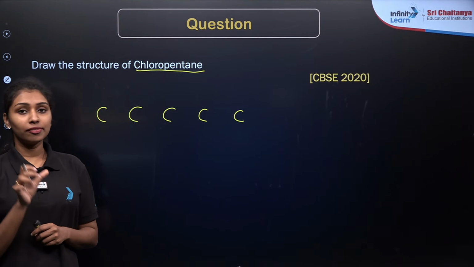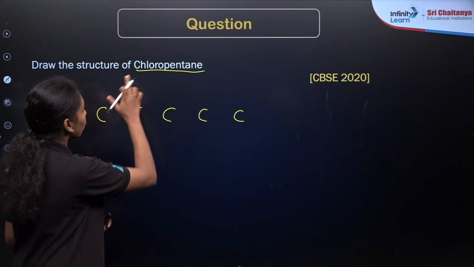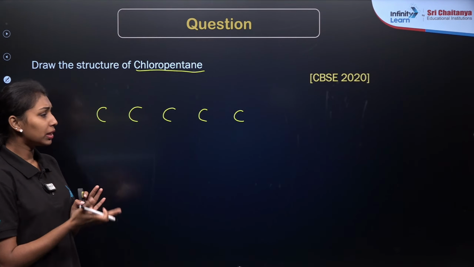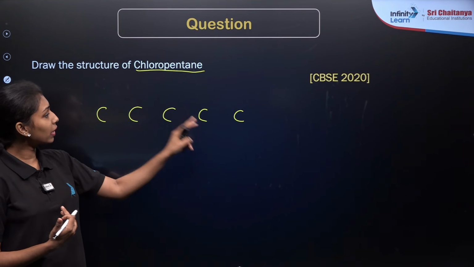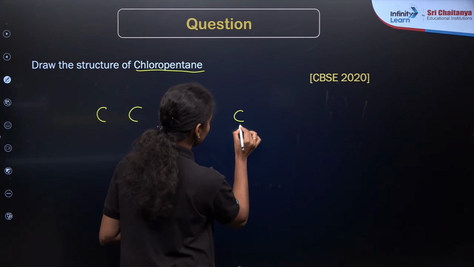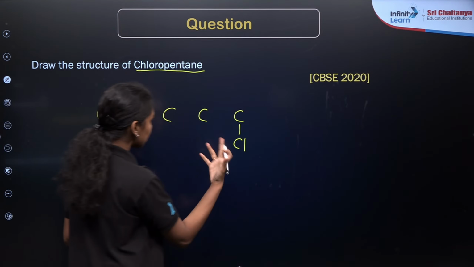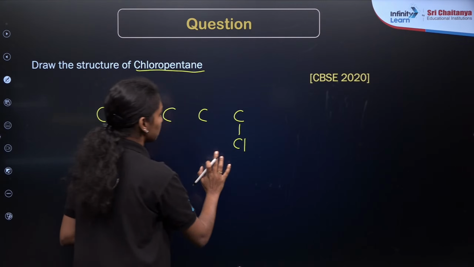Then one substituent is given here, the chloro group. Chloro means chlorine is attached to any one of the carbons here. There is no mention of the position of chlorine, so we can assume that it will be attached to the first carbon, right? First carbon, either this side or this side, is possible.